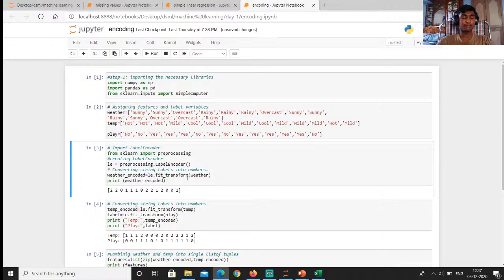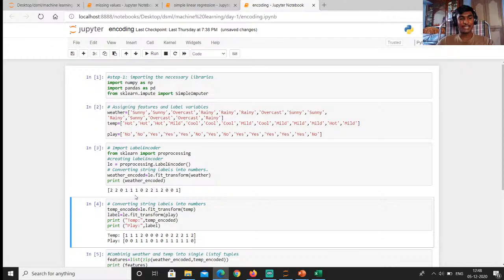We are calling the transform function to encode the weather. You can see we are encoding the weather. We print the weather encoded values. You can see it has assigned sunny to 2, overcast to 0 and rainy to 1.